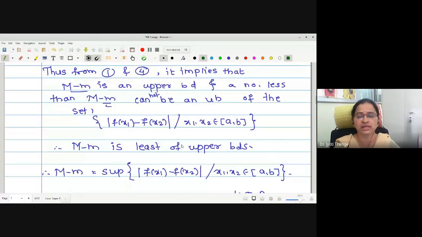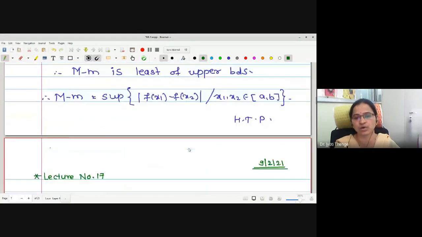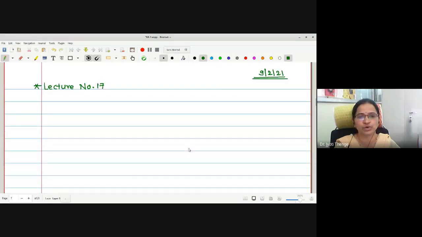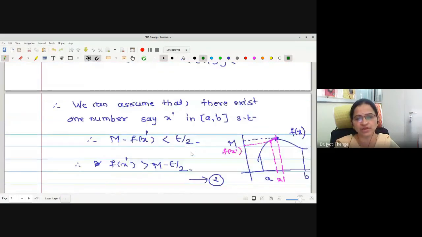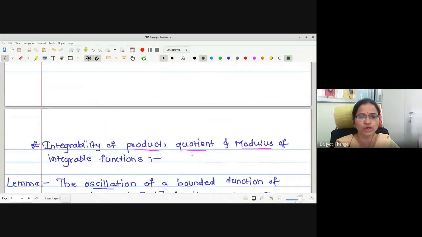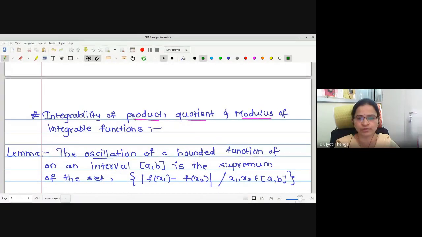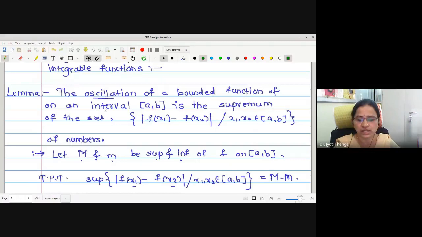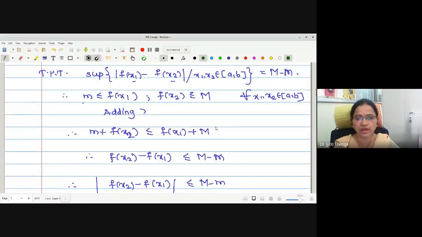It means that this is the least among all the upper bounds. Therefore, this lemma we are going to use in order to prove the integrability of the product of two functions, quotient of two functions, and modulus of a function. So, let us understand the meaning of this statement: oscillation, that is M minus m, is the supremum of this set mod of f(x1) minus f(x2).